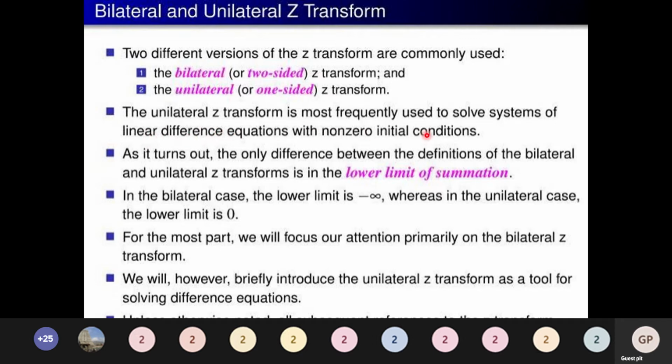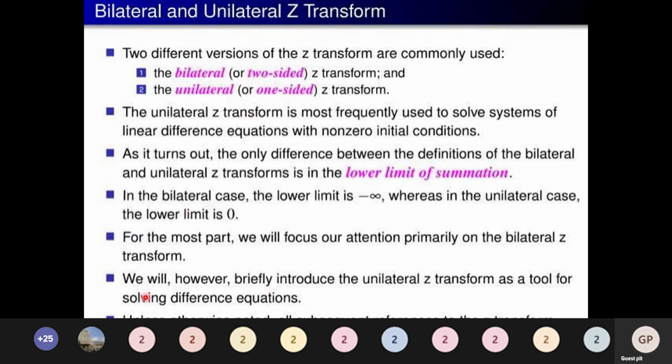The only difference between the definitions is that bilateral is two-sided, where the limit is from minus infinity to plus infinity, whereas unilateral is one-sided and the limit is from 0 to infinity. This is the major difference between bilateral and unilateral.